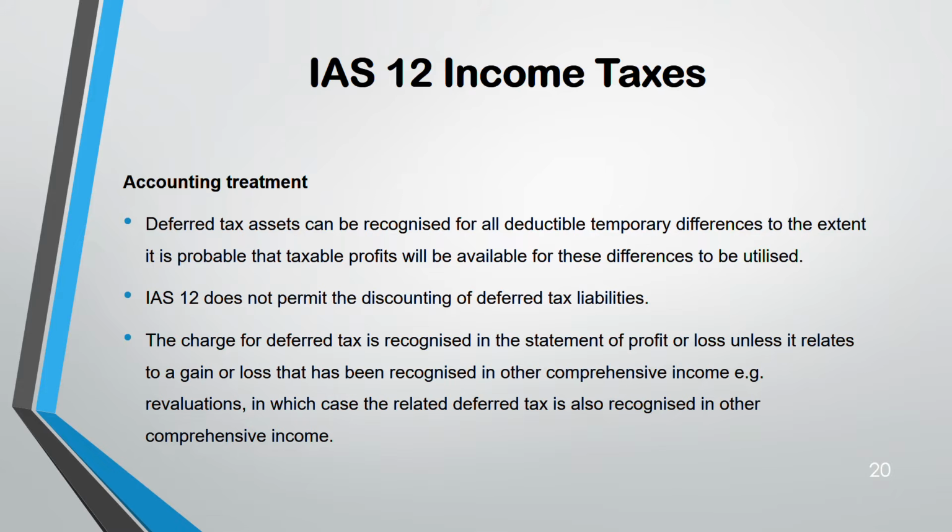Now, let's say for example, property, plant and equipment. A building has been revalued. According to IAS 16, revaluation goes to other comprehensive income. So deferred tax for that revaluation also will go through other comprehensive income. That means it has to be the same. If your gain or loss is in other comprehensive income, the deferred tax asset or liability also will go through the same place.